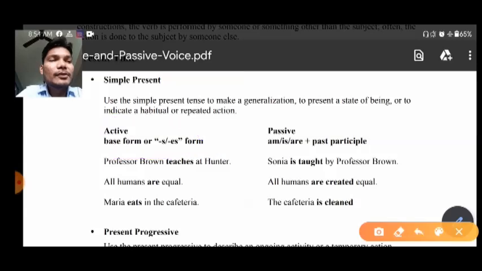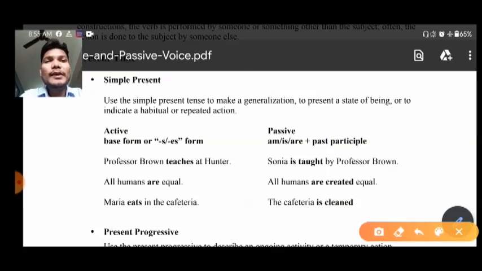Some examples are also given to us: Professor Brown teaches at Hunter. All humans are equal. Maria eats in the cafeteria. So these are some examples for simple present tense. Now let us come to how to make passive voice for it.